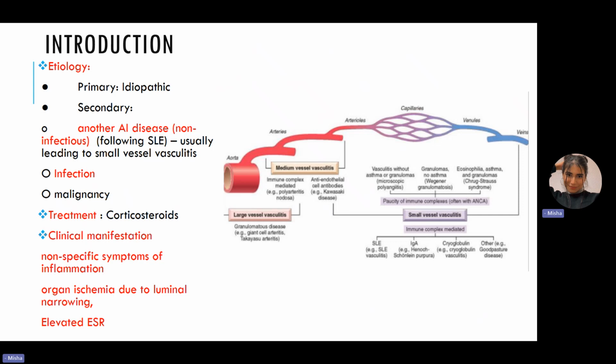Great. Now, when we're talking about the types of vasculitis, like you can see in the picture, they can be classified according to the diameter of the vessels. They can be classified into large vessel vasculitis, which are in the elastic arteries like the aorta and its major branches, where they can have a function loss and pulse weakness. Then they can be present in medium vessels such as muscular arteries supplying the organs, where we can see thrombosis, which can lead to organ ischemia and infarctions, for example. And then we have small vessels such as arterioles, venules, and capillaries, leading to microhemorrhage and purpura.